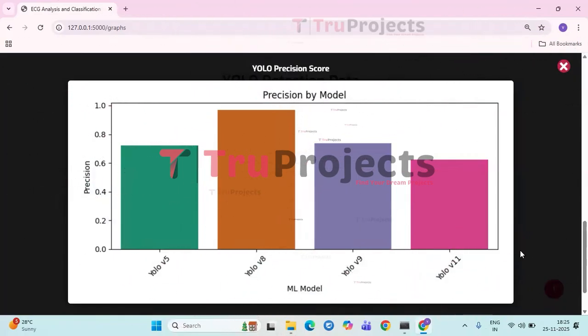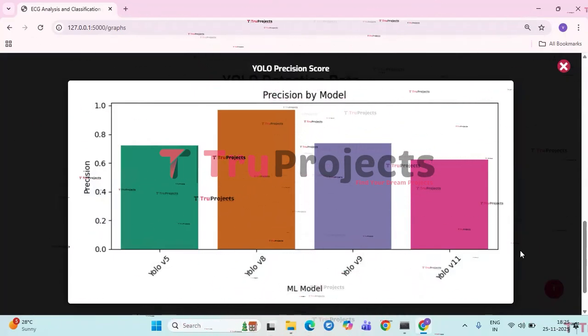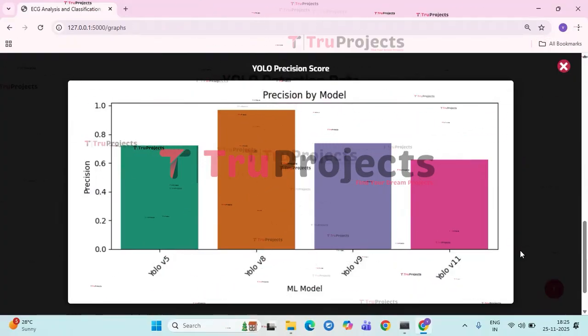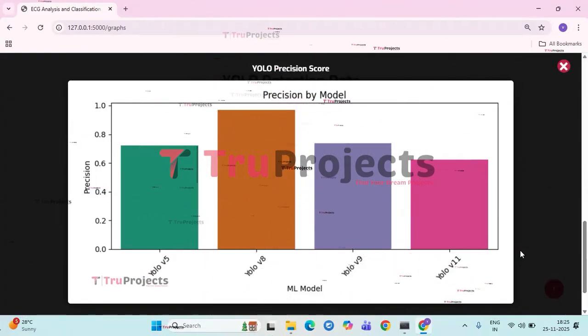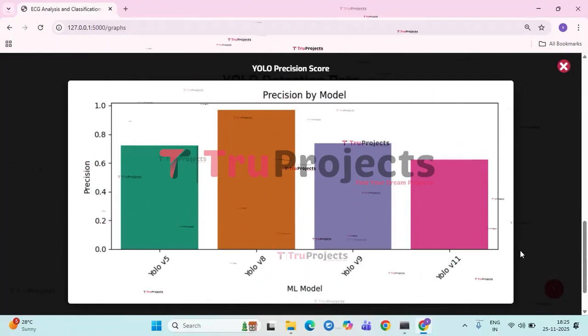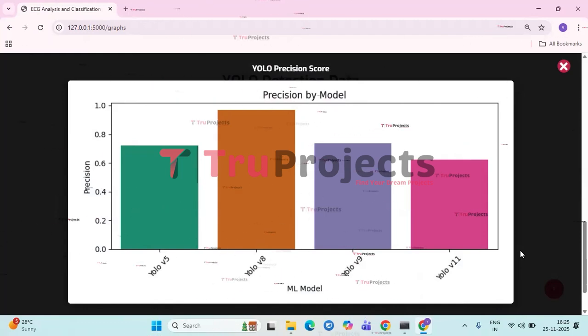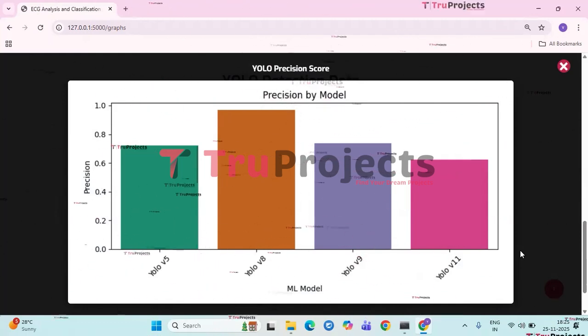Among the models, YOLO V8 achieves the highest precision, reaching close to 0.97%, indicating very accurate predictions. YOLO V9 and YOLO V5 perform moderately, with precision scores around 0.74% and 0.72% respectively, showing reasonable but less consistent accuracy compared to YOLO V8.